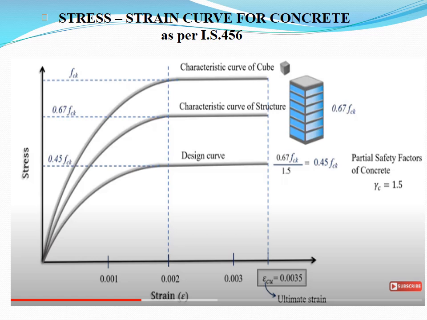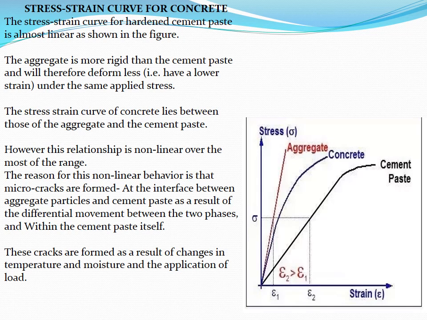The curve up to a strain of 0.002 is parabolic. After that it is straight. The ultimate strain is 0.0035. So it is a non-linear stress strain relationship. Generally, the stress strain curves for the concrete, aggregate and cement paste are expressed in the figure. Aggregate is more rigid, a straight line. Cement paste is non-linear. So the concrete lies in between the aggregate and cement paste.